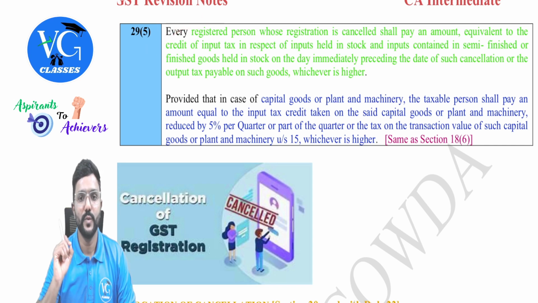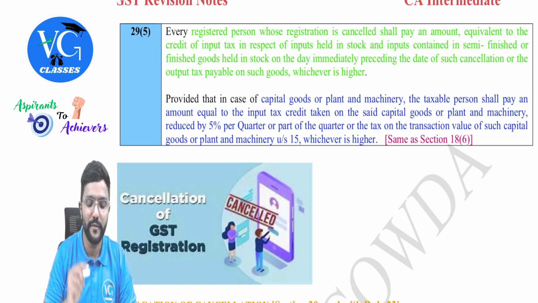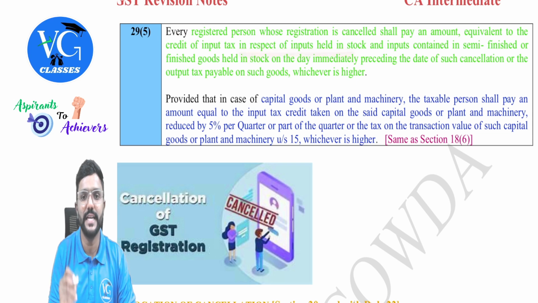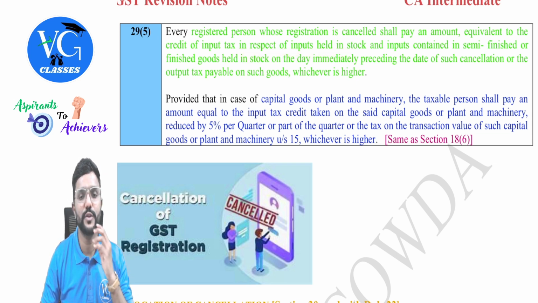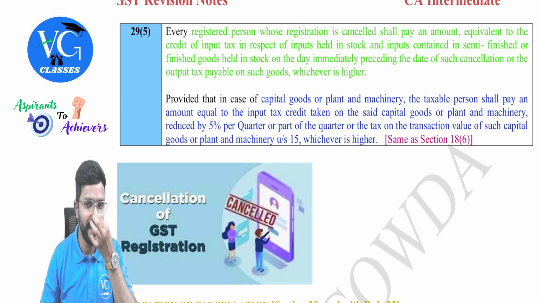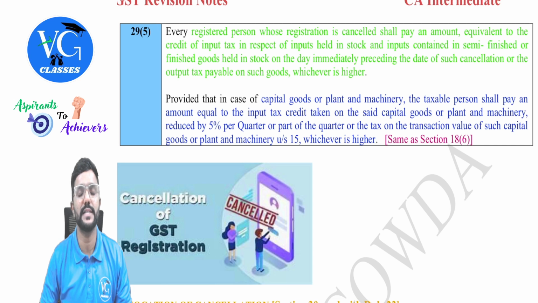Every registered person whose registration is cancelled shall pay an amount equivalent to the credit of input tax in respect of inputs held in stock and inputs contained in semi-finished or finished goods held in stock on the day immediately preceding the date of such cancellation, or the output tax payable on such goods, that is if it is actually sold, whichever is higher.